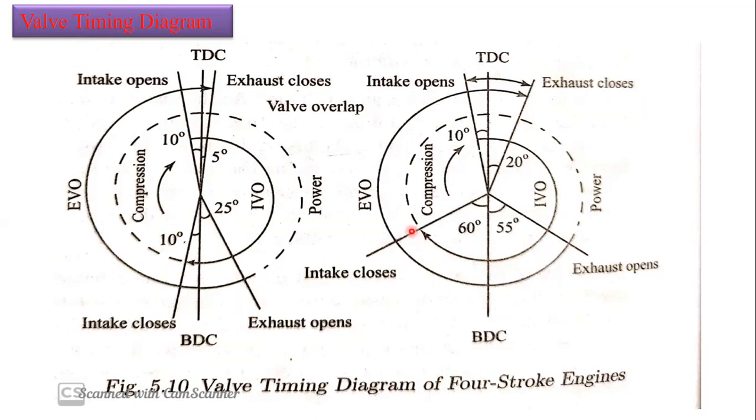Okay, if we open for more time, more amount of air fuel mixture is going to get into the combustion chamber, so more volumetric efficiency will be there. Depending on that, thermal efficiency and brake efficiency is also going to be high. So if we open it for more time, we will get more efficiency. Why? Because the air breathing capacity, that air fuel mixture coming into the cylinder, is going to be more. If the input is more, output will automatically be increased.